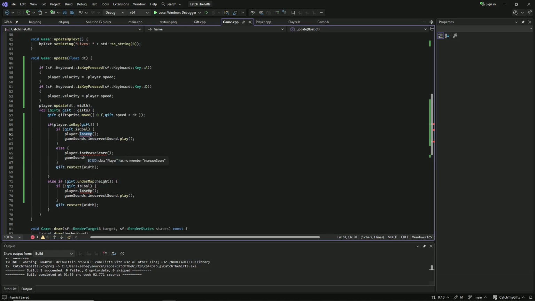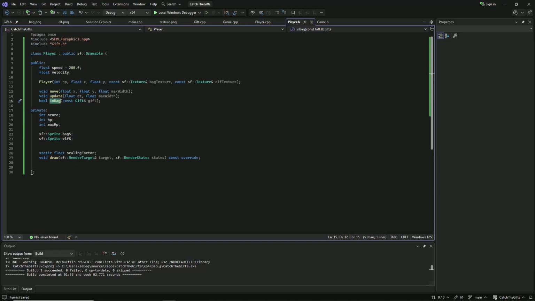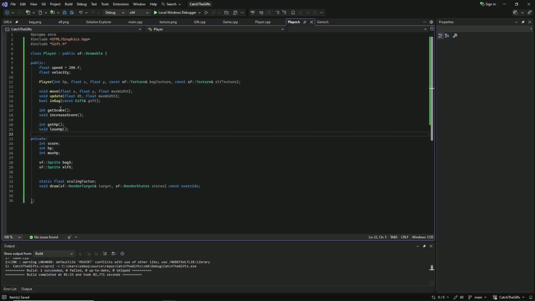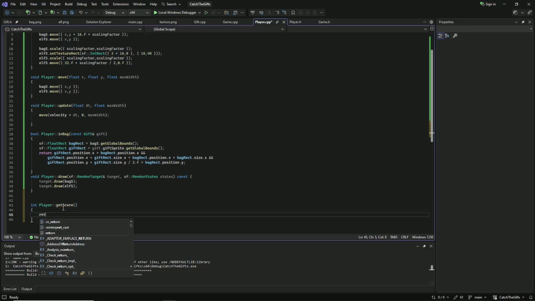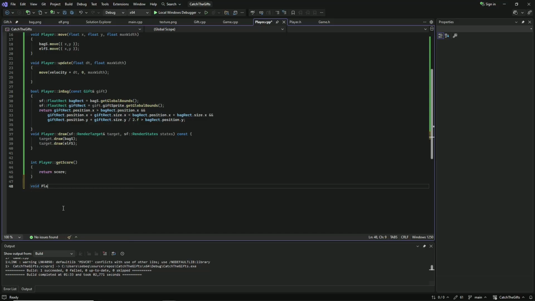Now we have to implement a few functions here. So let's go back to the player header. We need the getScore, increaseScore, getHP, and loseHP. So with the source file we go again. The getScore getter will be quite simple. It simply returns the score, while the increaseScore is going to be a bit more complicated. Well, for now actually it won't be.